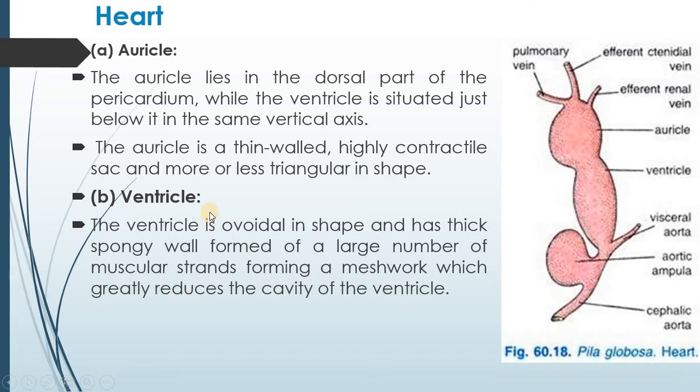In the ventricle, the aortic trunk rises from the lower end of the ventricle and divides immediately into two branches, the cephalic aorta and the visceral aorta. Here you can see from the picture the cephalic aorta and visceral aorta. The opening between the ventricle and the aortic trunk is guarded by two semilunar valves which prevent the flow of blood back into the ventricle.